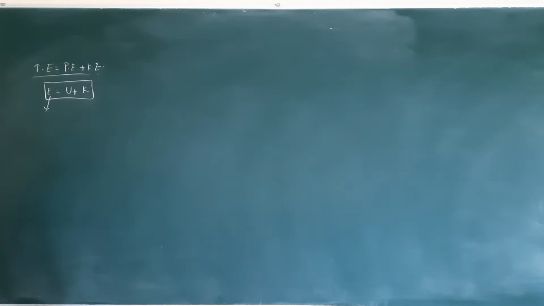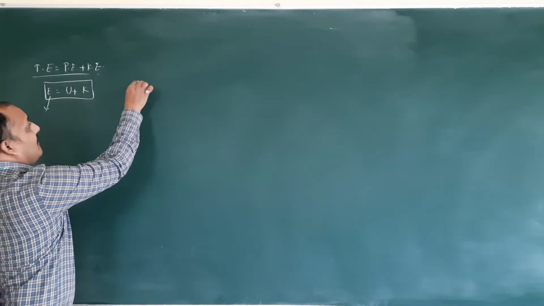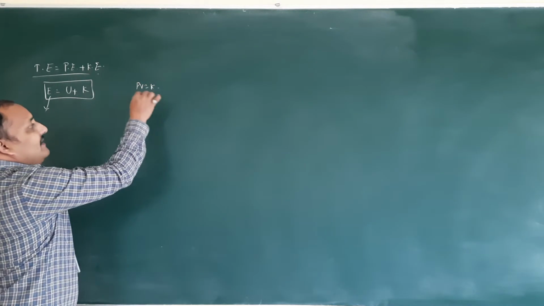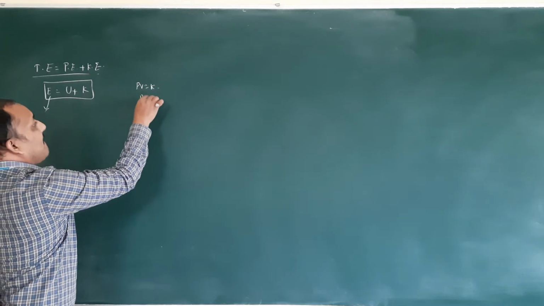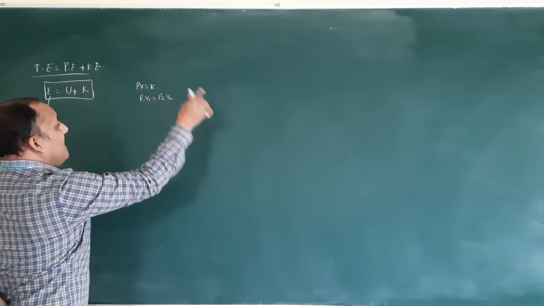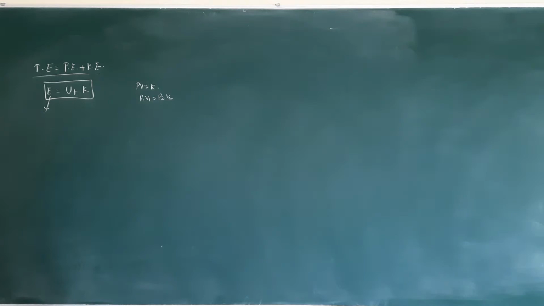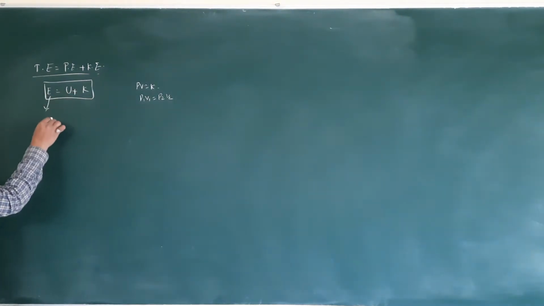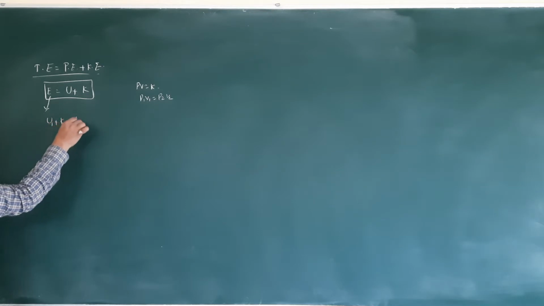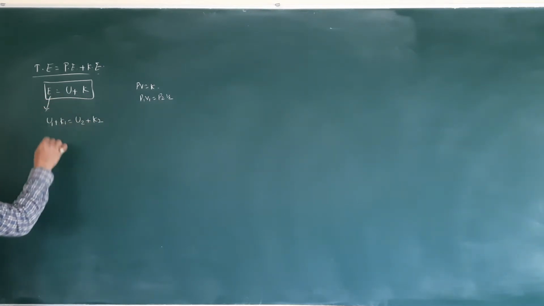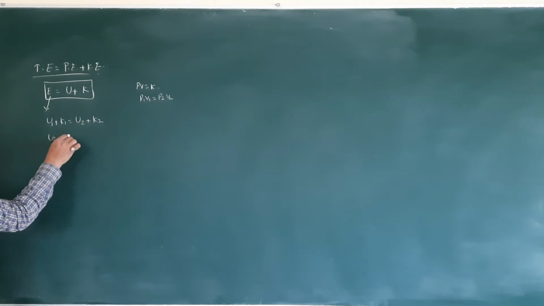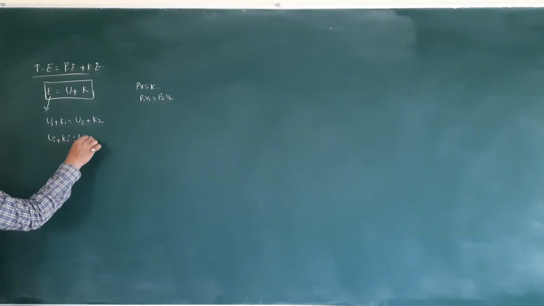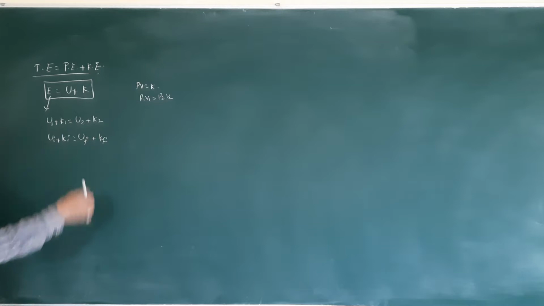So you came to Boyle's law there. PV is equal to constant means P1 V1 is equal to P2 V2, they will write. Same like that, U plus K is constant means U1 plus K1 is equal to U2 plus K2. They will write it like this: Ui plus Ki equals Uf plus Kf.